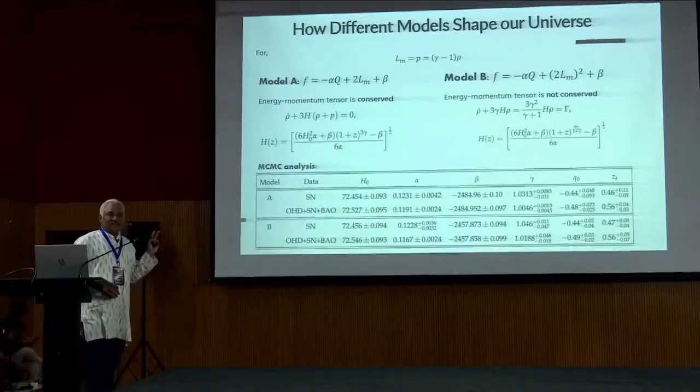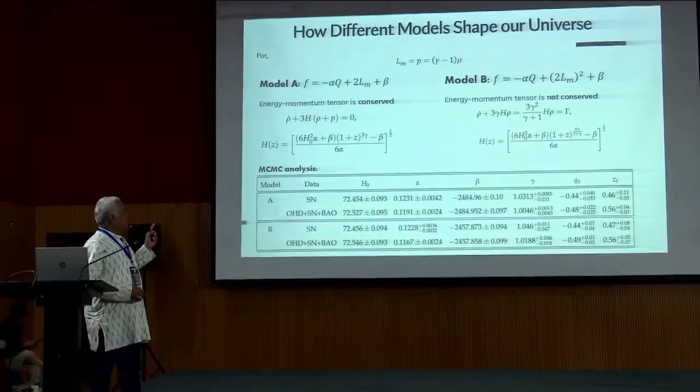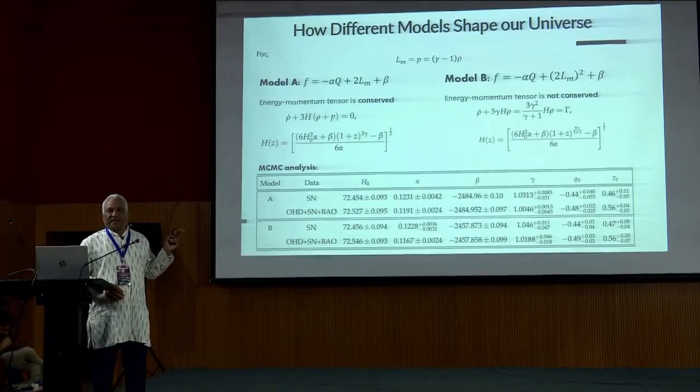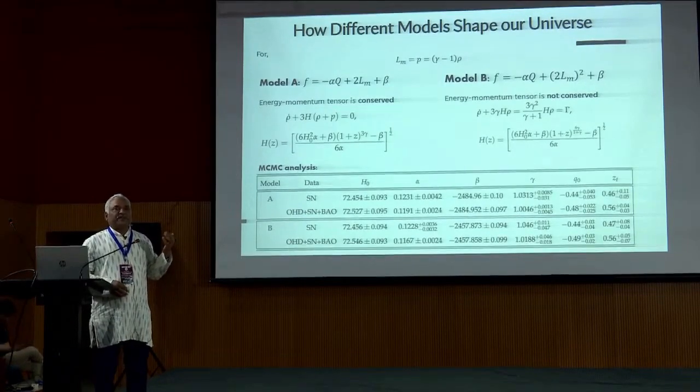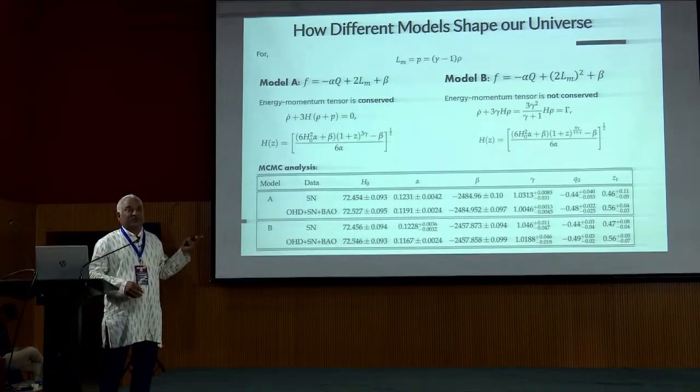If you go for these two models, there are two model parameters, alpha and beta. I always get the question of why you have taken two model parameters, because if you take the minimum number of model parameters, it gives better results.